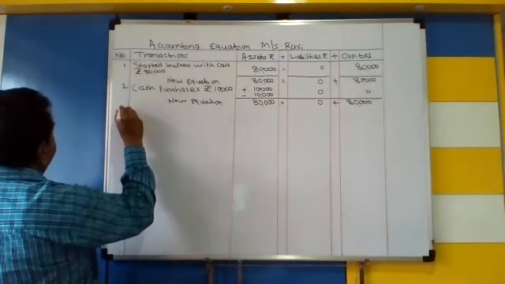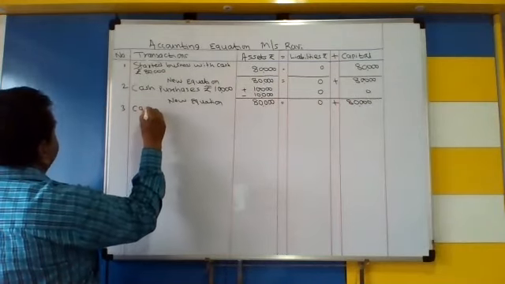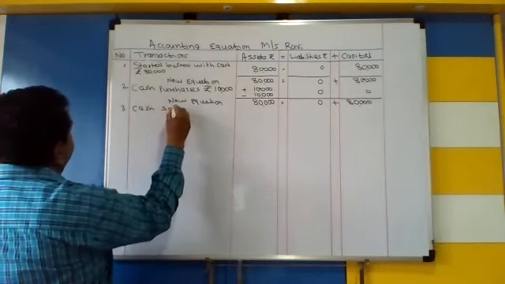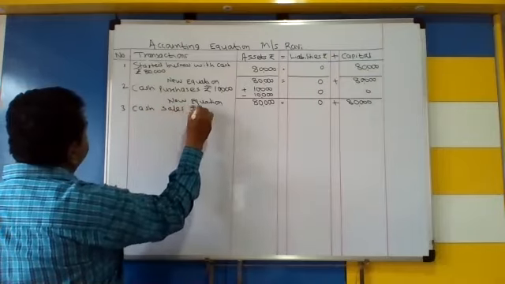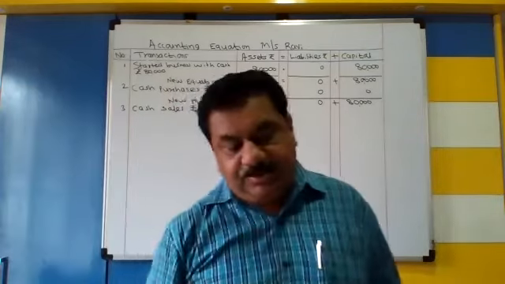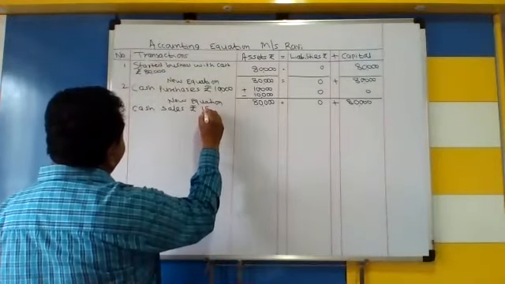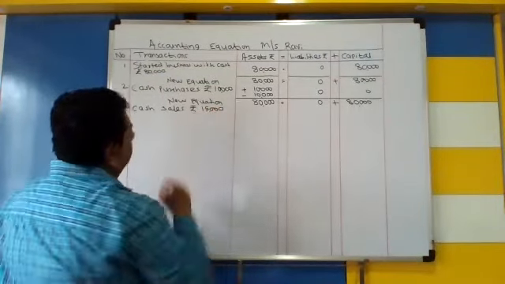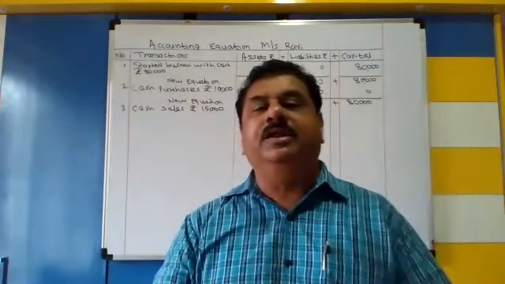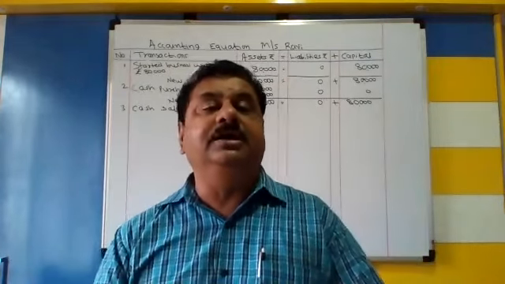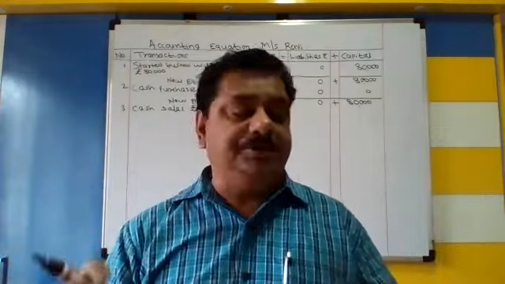Number 3. Cash sales. Cash sales amount is 15,000 rupees. Here goods are sold for cash. Cash sales का मतलब क्या होता है? The goods are sold for cash. Now how to record this?